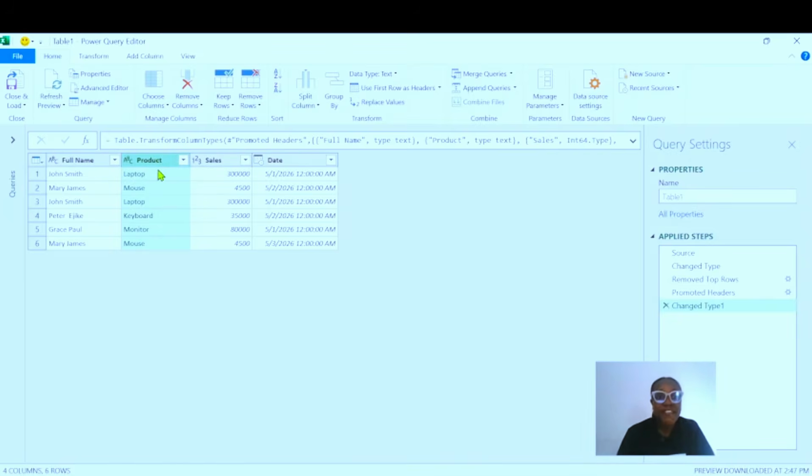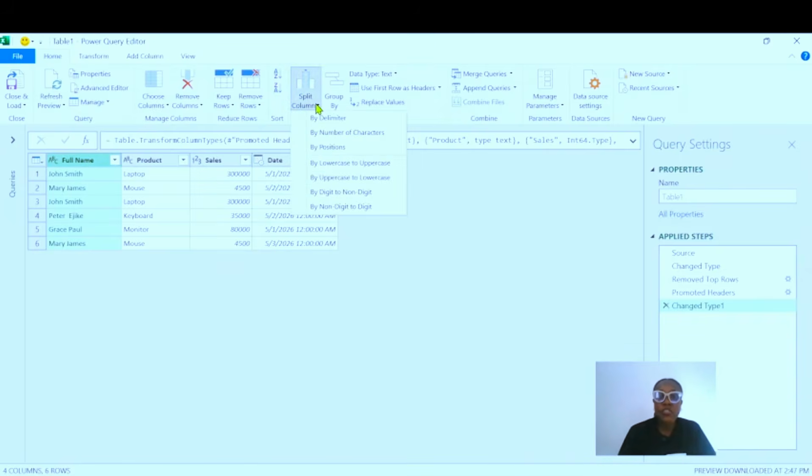You see how I have selected the product column. You can select the sales column, you can select the date column. So we want to transform the full name column by splitting this column. So we are going to select the full name and locate the split column.